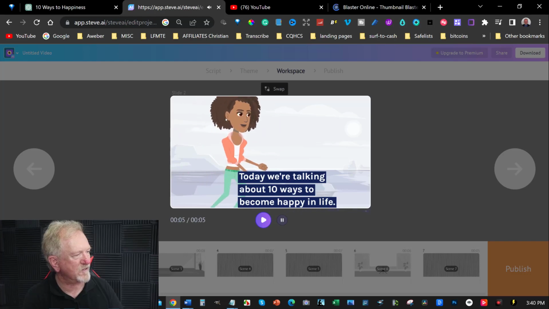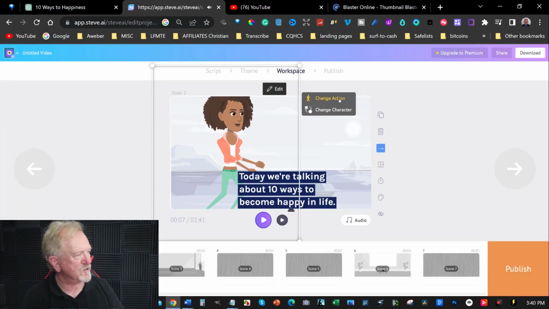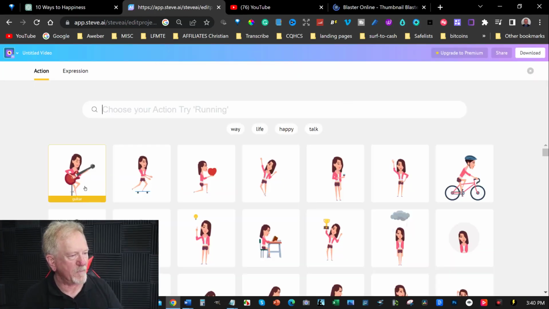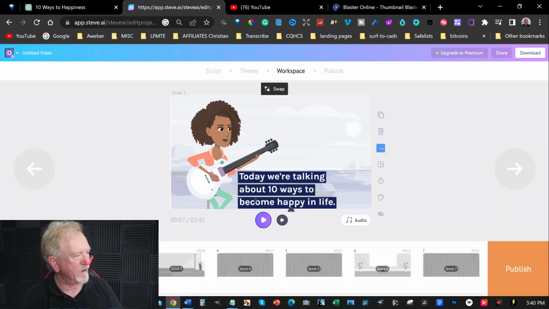Okay, that kind of looks silly because she's too big for the screen. So let's now change the action again, and maybe look at playing guitar instead. There we go. That'll do. Then we can move over to the next one.